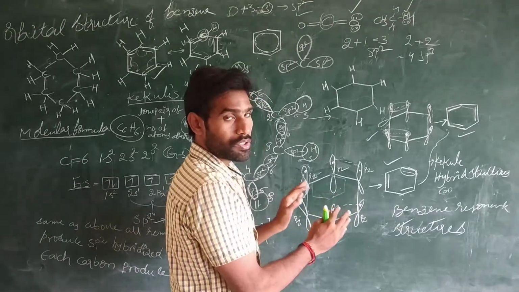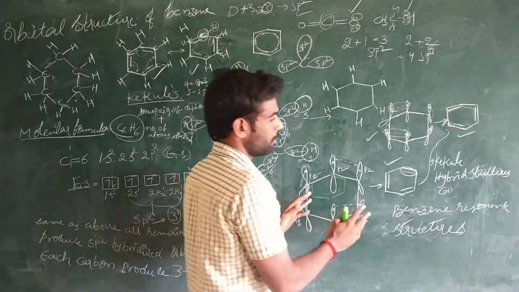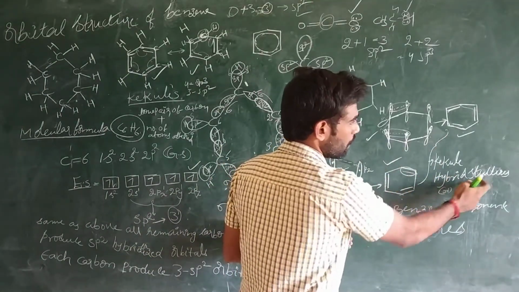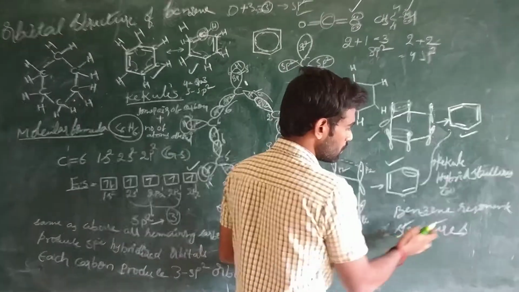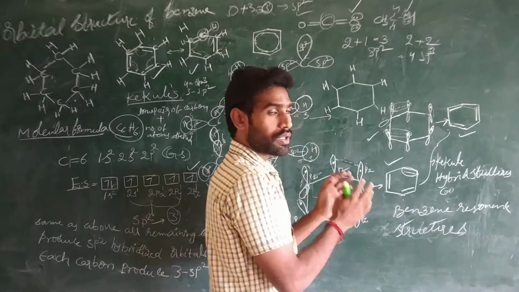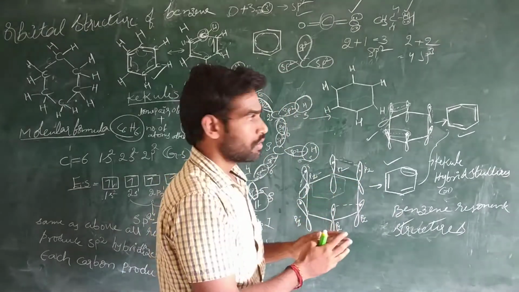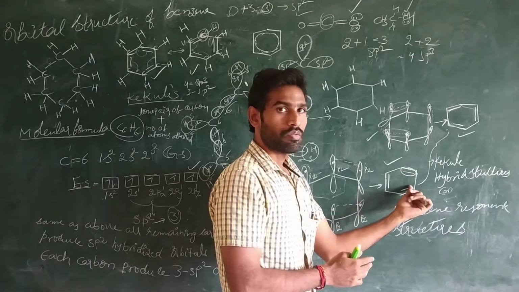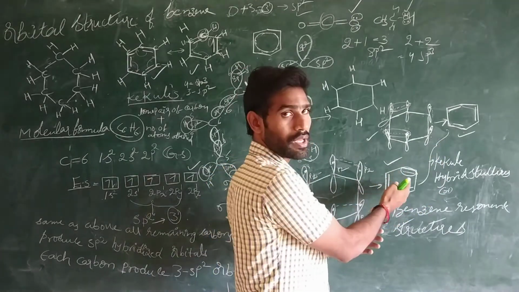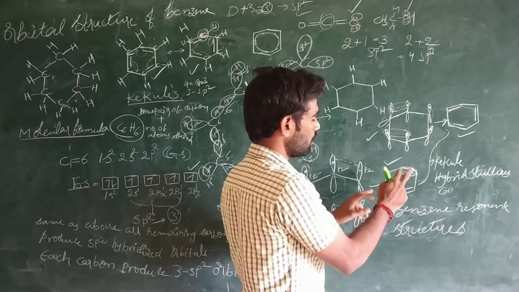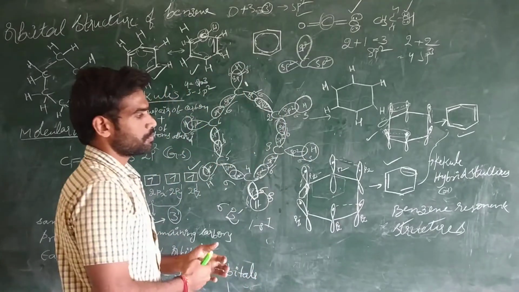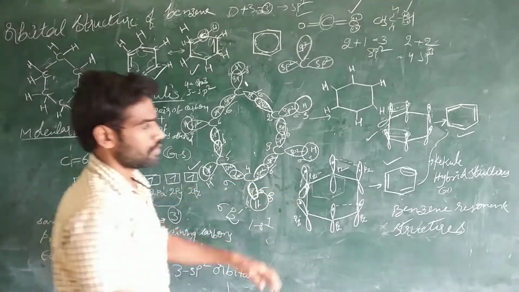The benzene can produce two structures. These two structures are called hybridized structures or benzene resonating structures. Benzene contains two resonating structures. We can represent the benzene with the two structures only. We can shift the electrons in any manner, but finally we get these two structures only. So that's why the benzene produces two resonating structures.